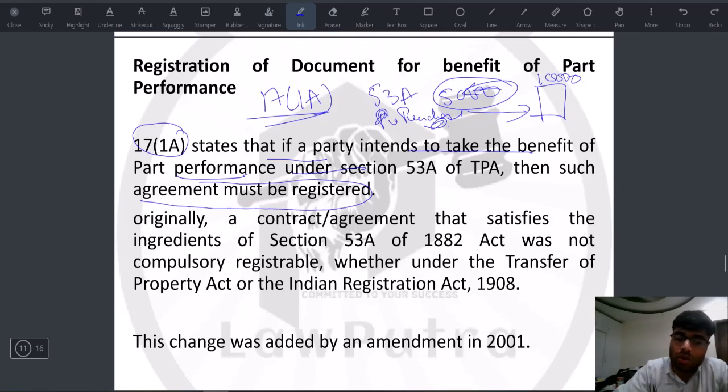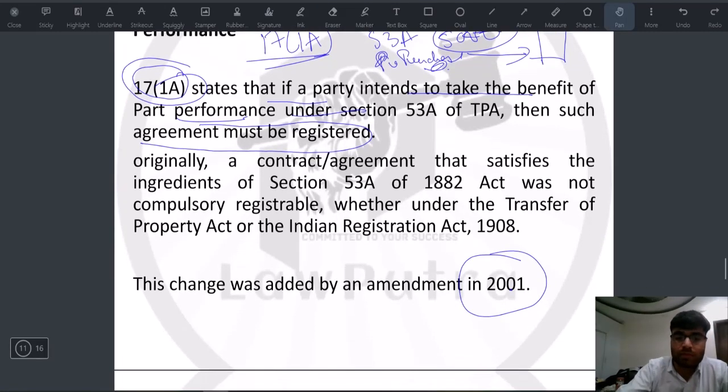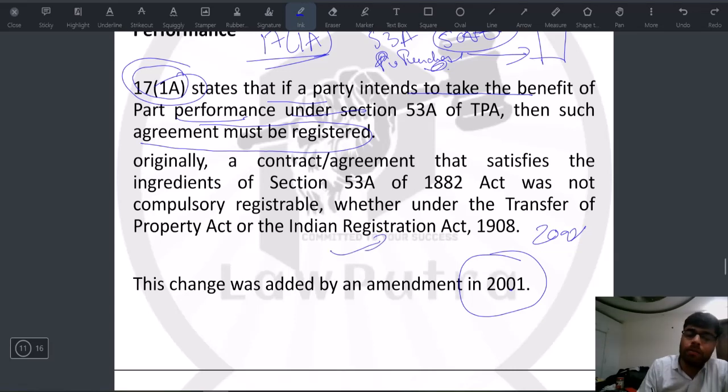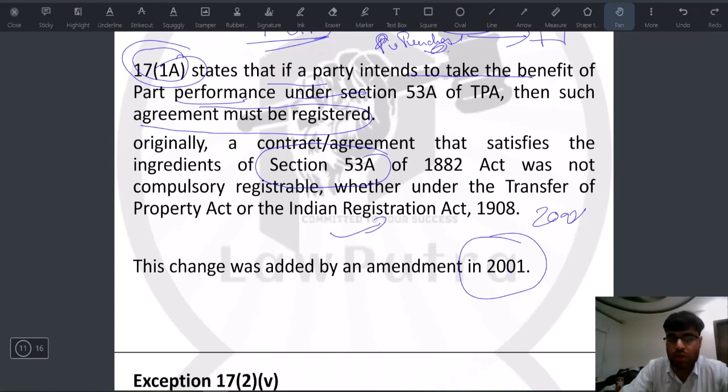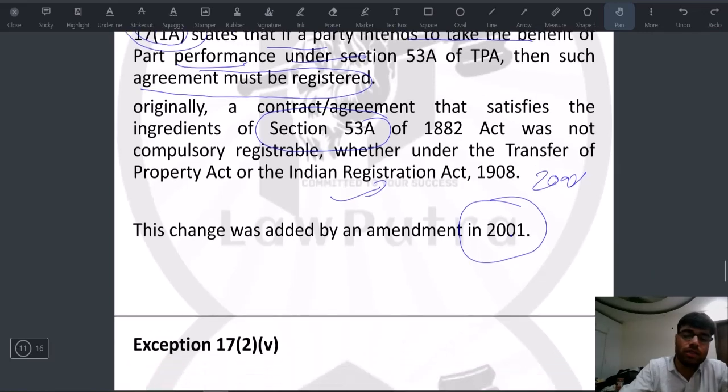And this section was not there originally. It is only after 2001 amendment that this provision came into play. So before 2001, even if part performance had been paid, it required no registration. Without registration also, simply by taking the defense of section 53A, this has been done. So this simply ensures certainty with respect to property transactions.